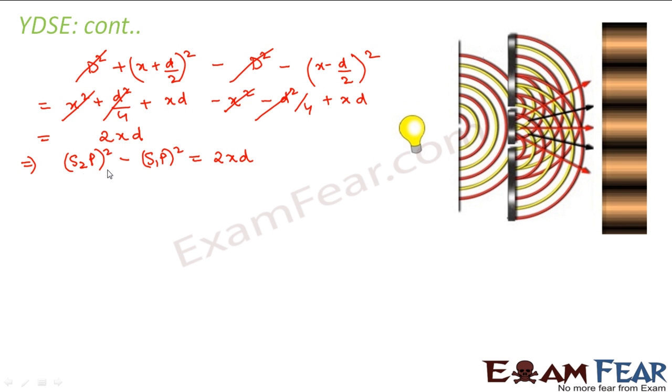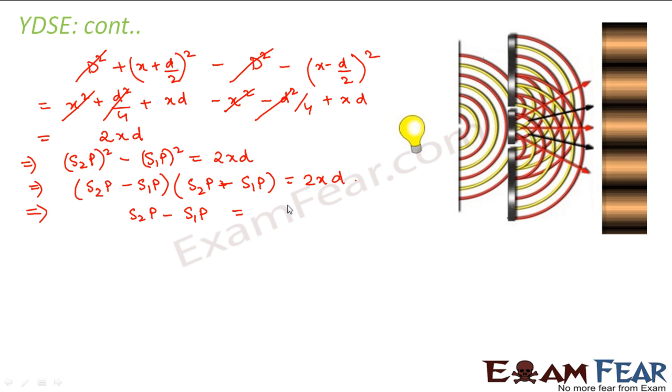This is a square minus b square, so it can be written as (a plus b) into (a minus b). So (S2p minus S1p) into (S2p plus S1p) is equal to 2xd. Right? Now what is S2p minus S1p? This is equal to 2xd divided by (S2p plus S1p).